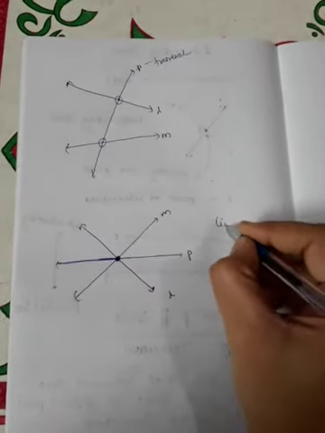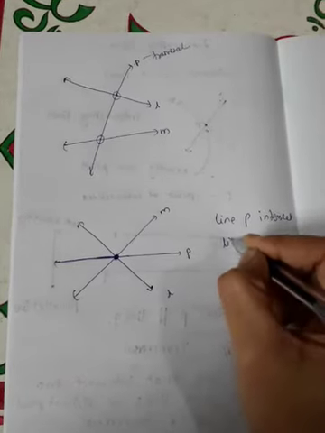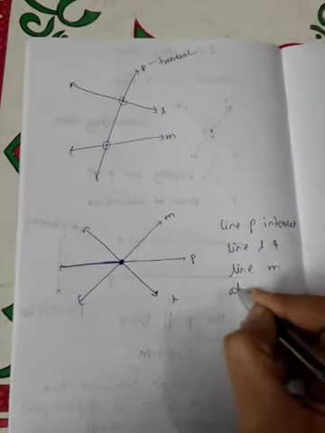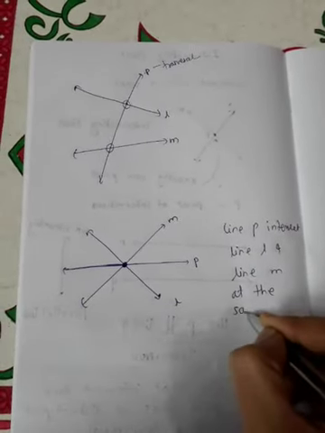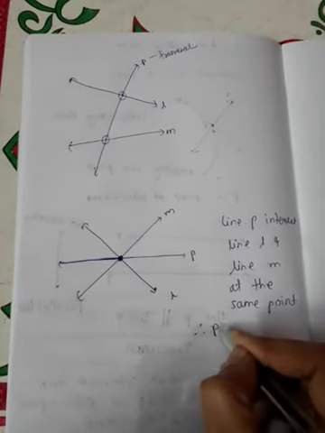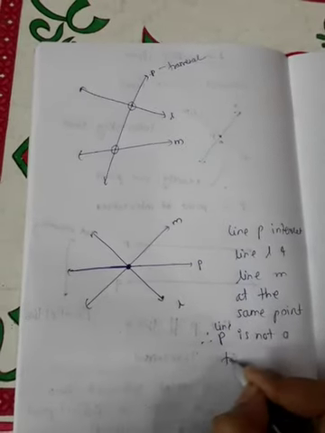So here line P intersects line L and line M at the same point, so therefore here line P is not a transversal.